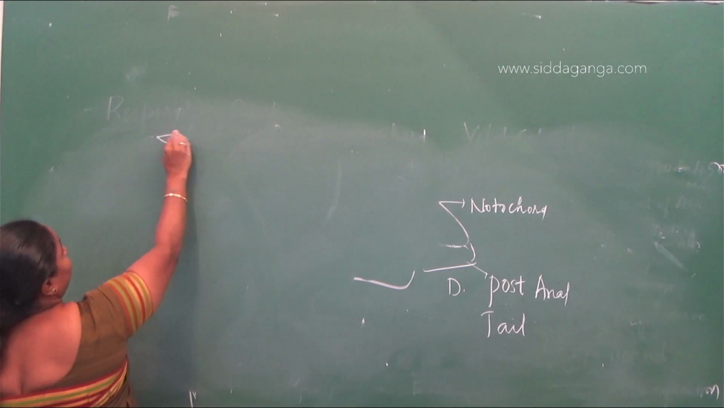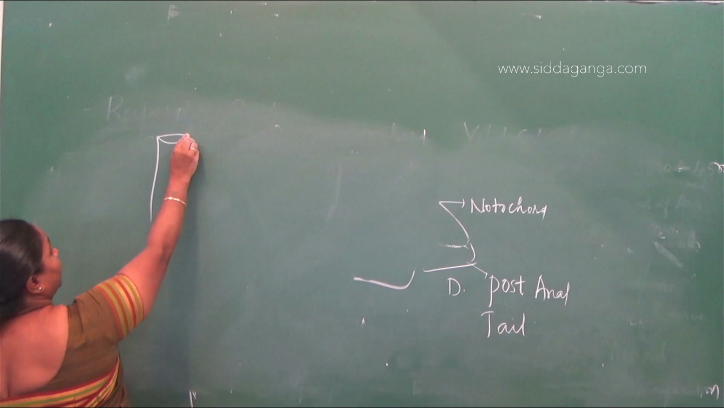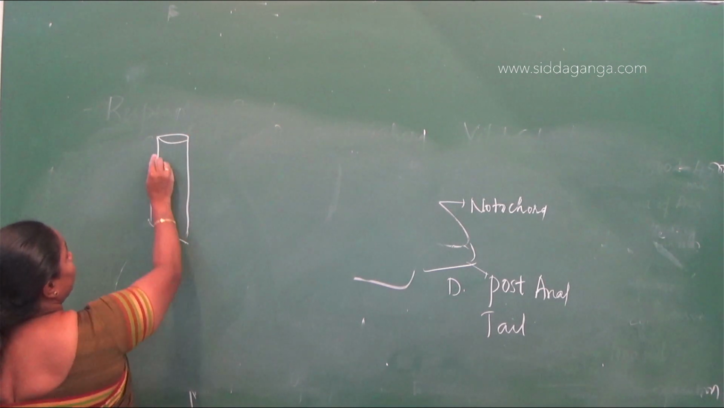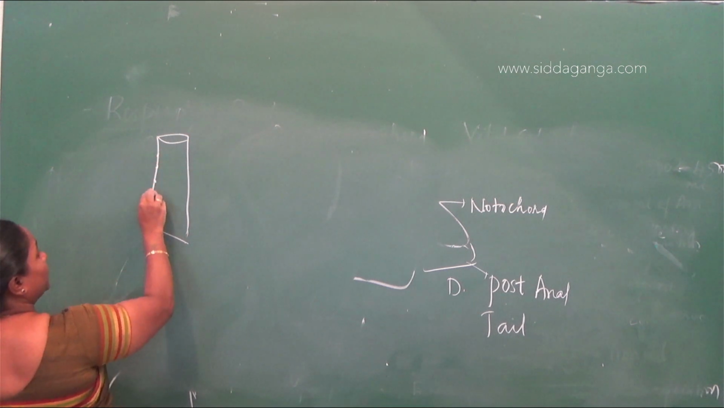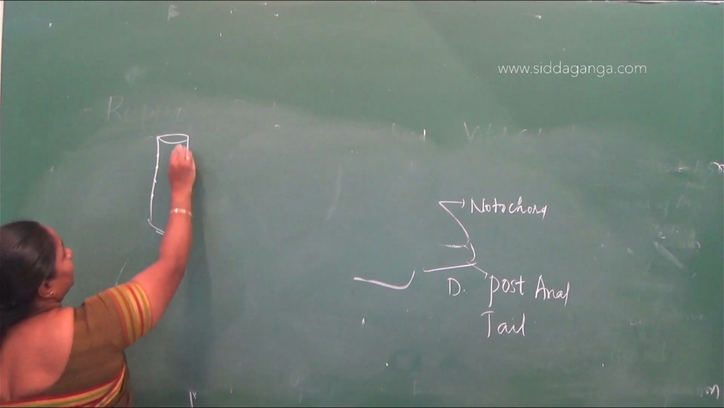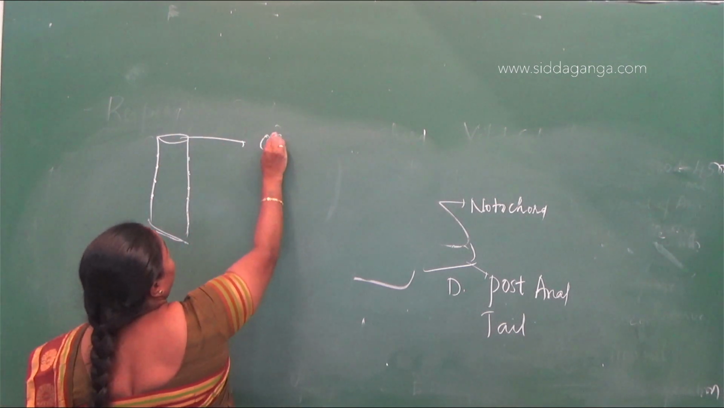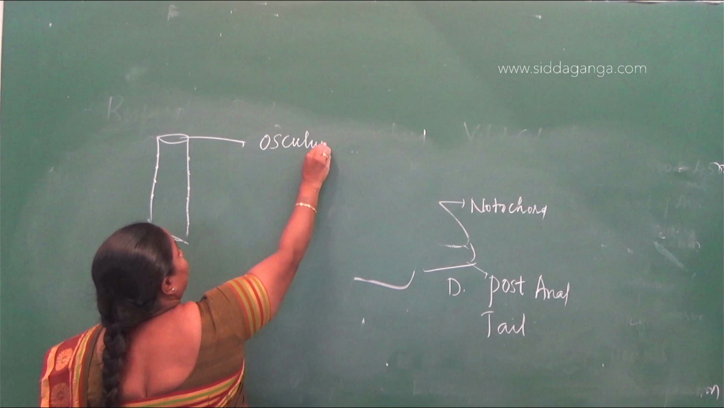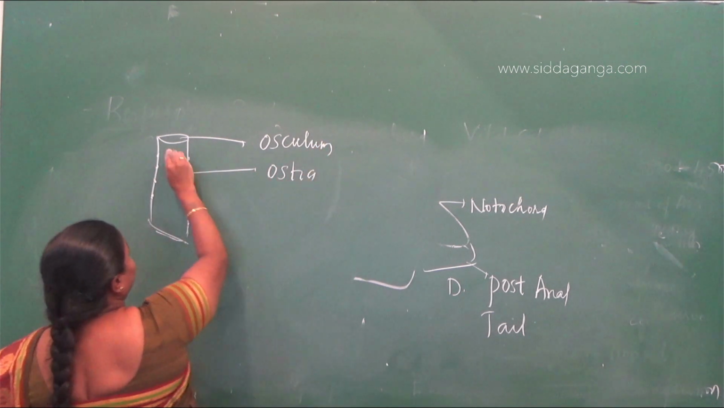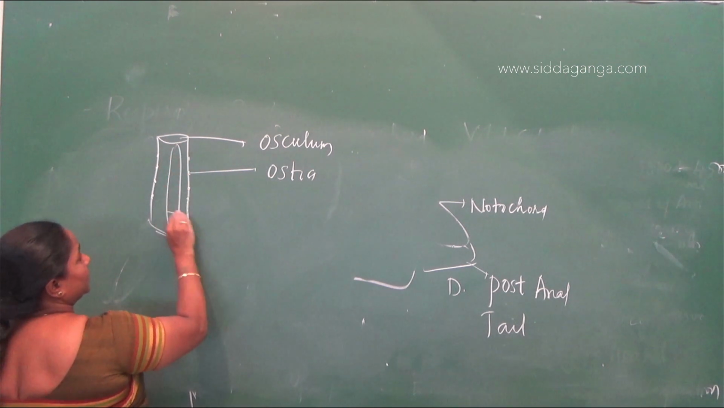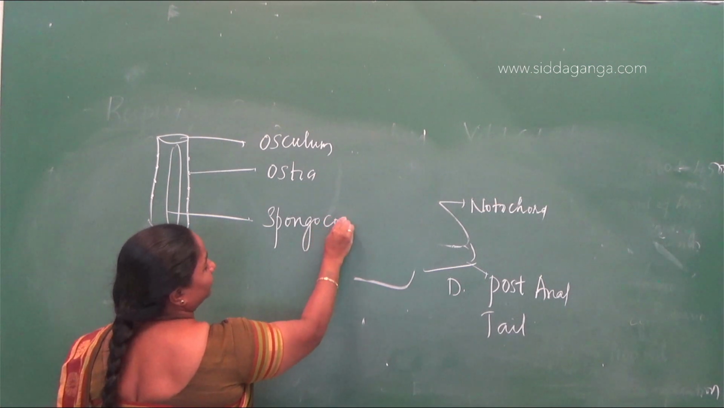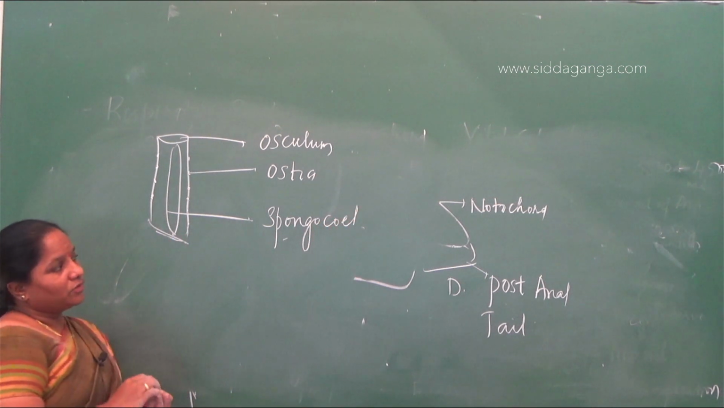Sycon has an outer covering with an outer opening like this. On the outer opening, we have minute pores here. This is the osculum. The minute pores are called ostia. Then we have a cavity here, and this cavity is called spongocoel. So, osculum, ostia, and spongocoel.